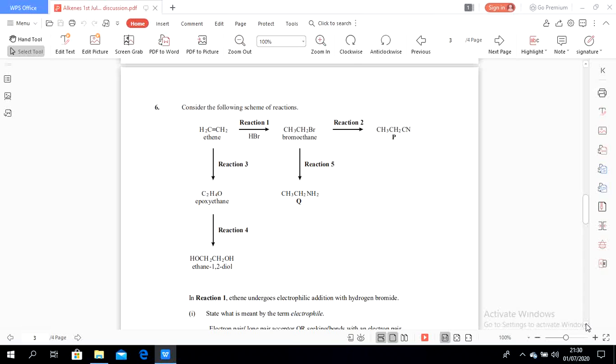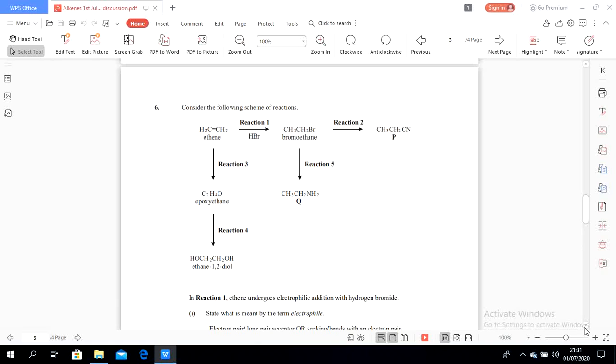And then the last, reaction 5: the halogenoalkane reacts with something to become an amine. This is an amine structure.